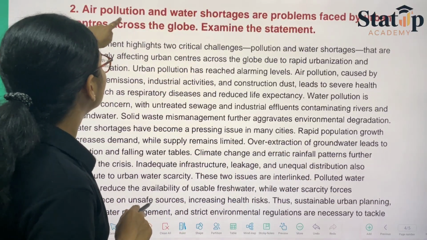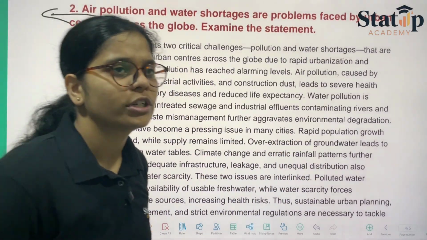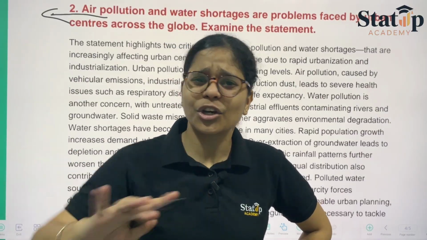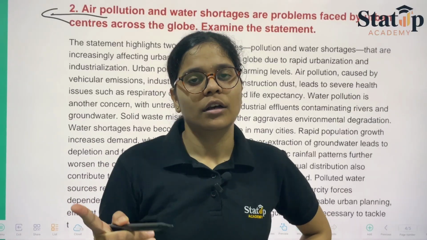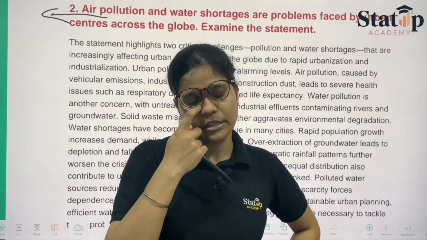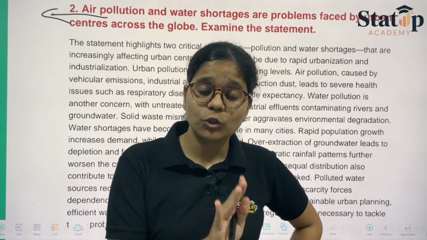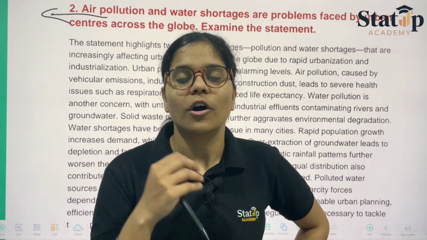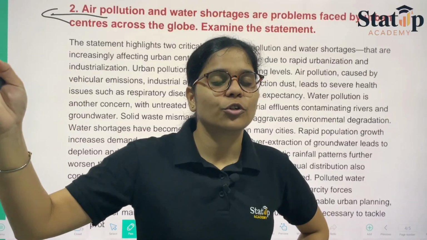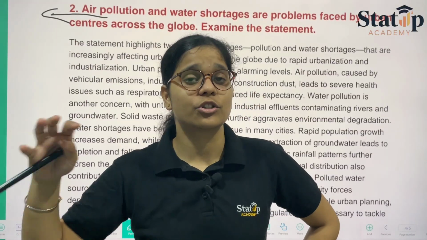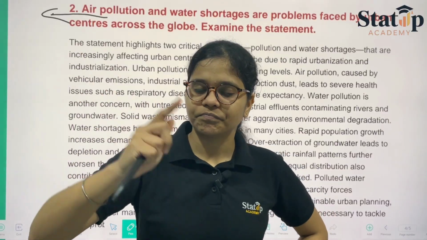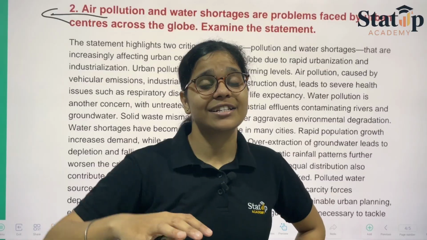Then they are saying air pollution. How can we define air pollution? Any external particle that has been added to the environment and that is creating chaos, nuisance in the actual environment of the atmosphere is called air pollution. That is what air pollution actually is. And air pollution is basically caused by the effluents released from industries or factories, or vehicular emissions. Then we have chlorofluorocarbons released from our refrigerators, or ammonia released from our refrigerators. And also air conditioners that are releasing harmful gases.